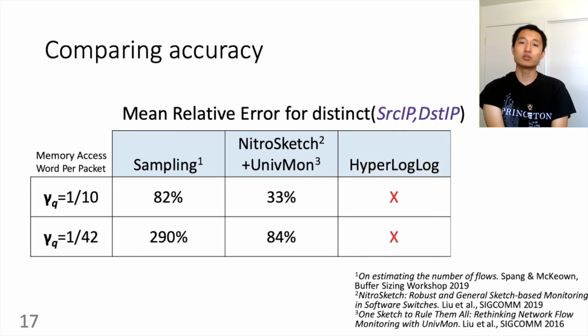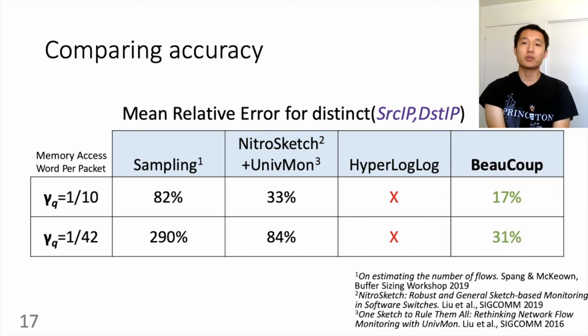HyperLogLog is one of the most widely used approximate algorithms for distinct counting. It is indeed very accurate. However, there's no way to adjust its memory access. It always uses 1 byte of access per packet. Finally, for BeauCoup, we can choose any memory access limit. It achieves a much better accuracy here.